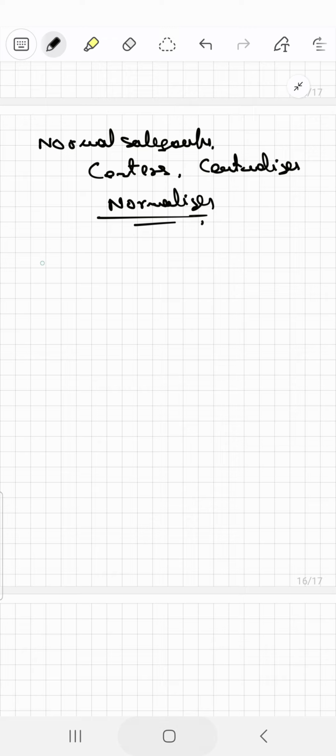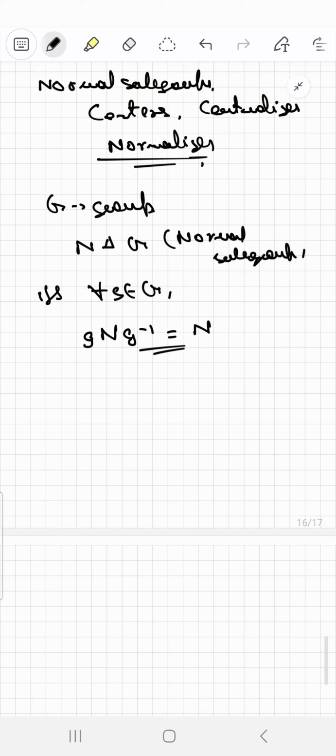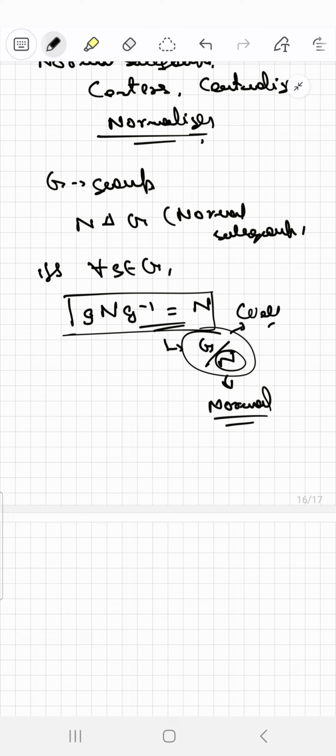So let's get started. Suppose G is a group. We say that N is a normal subgroup. This is the notation we use for normal subgroups. We say N is a normal subgroup if and only if for every element g in G, gNg^{-1} must exactly be equal to N. If this condition is satisfied, we say that the subgroup N is a normal subgroup in G. Normal subgroups are extremely important because to define the quotient group we require N to be normal for the quotient to be well defined.